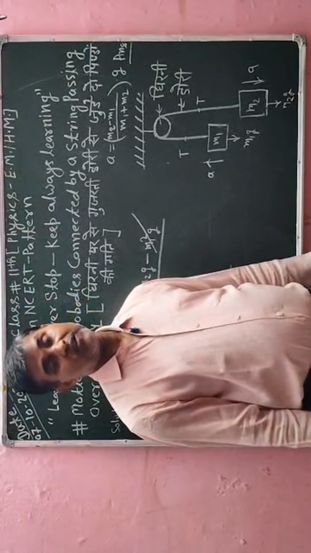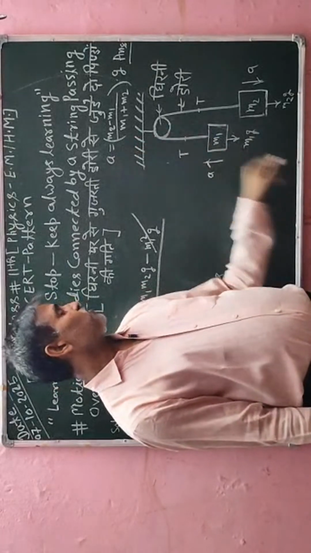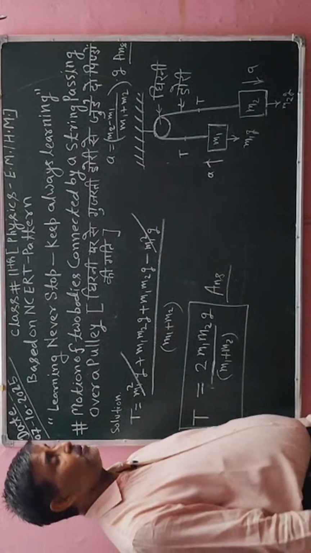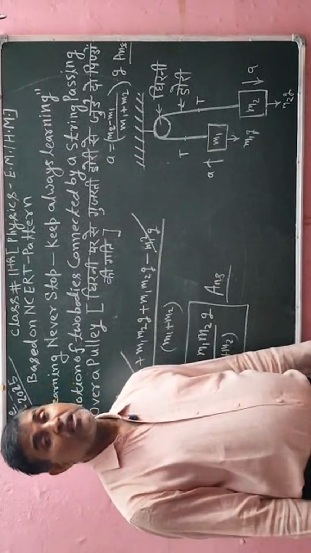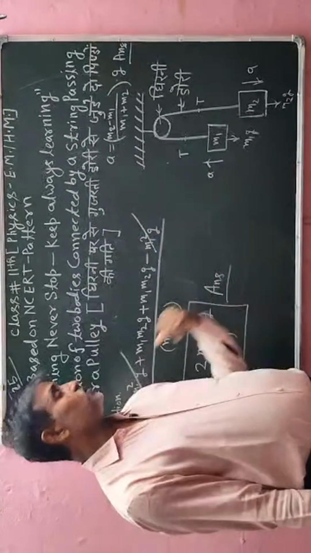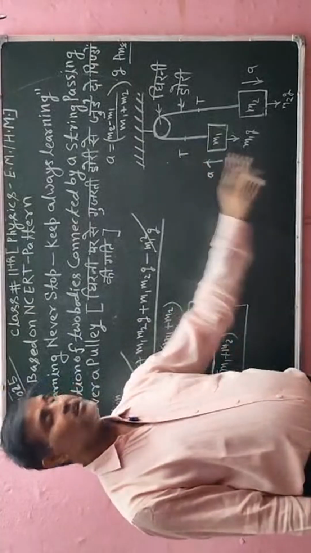I will calculate the value of a and also the value of T using the same formula, or we will again solve with the help of Newton's second law of motion to get the acceleration and the tension existing in the string.